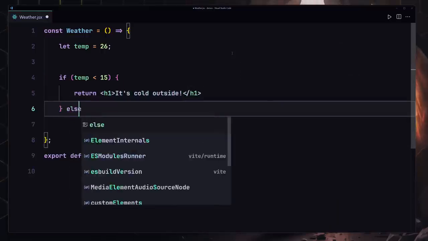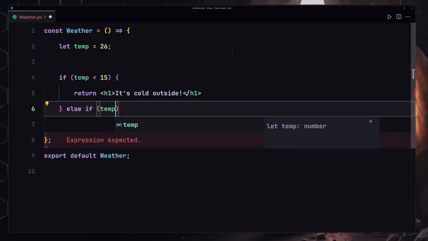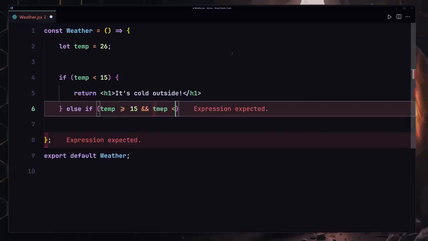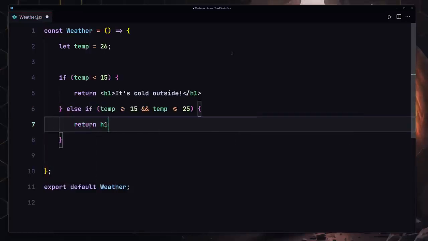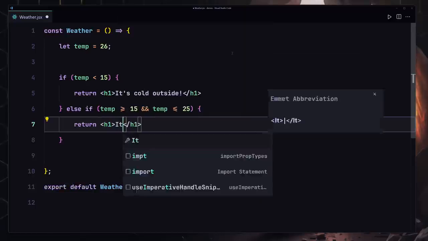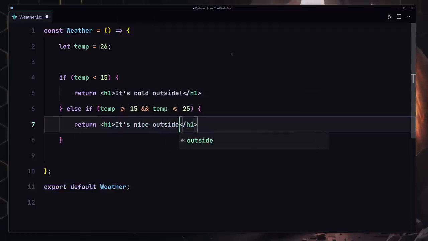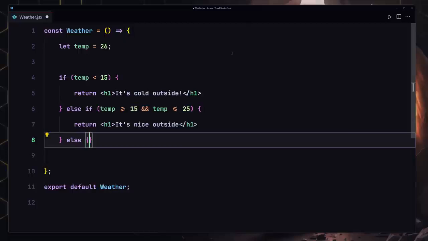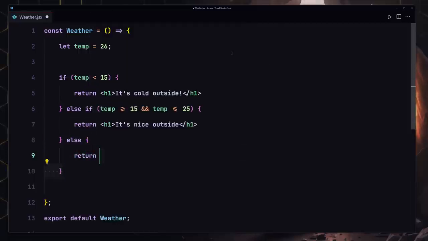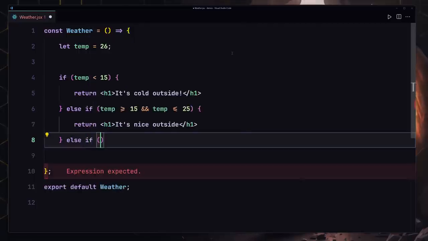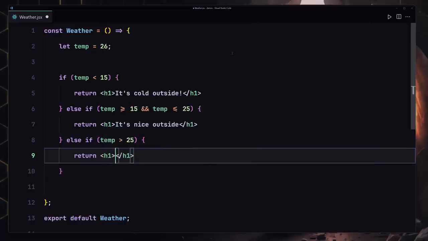Okay, and if that's not the case, what do we have to do? We have to check for the temperature. If temperature is greater than or equal to 15, and temperature is less than or equal to 25, in that situation we're going to be rendering this h1 one more time, and it will say it's nice outside. Okay, and finally if that is not equal to anything, you know what, we also have to specify the else if one more time. For this condition we're going to be providing if temperature is greater than 25, in that situation we are going to be returning our h1 one more time, and we will say it's hot outside.